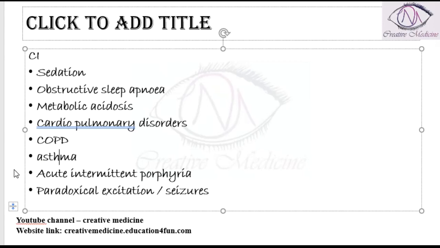So if you give phenobarbitone in those patients, the paradoxical excitation and seizures will be prolonged or precipitated.